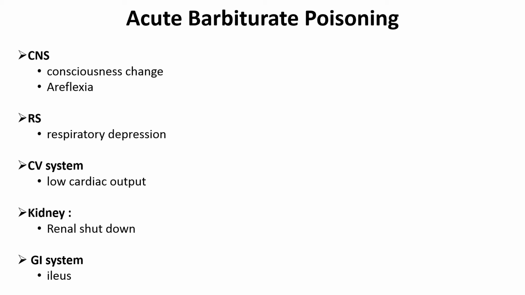In the respiratory system, high dosage will lead to respiratory depression. In the cardiovascular system, there will be decreased blood pressure. In the kidney, it might lead to renal shutdown. And in the GIT, smooth muscle inhibition.